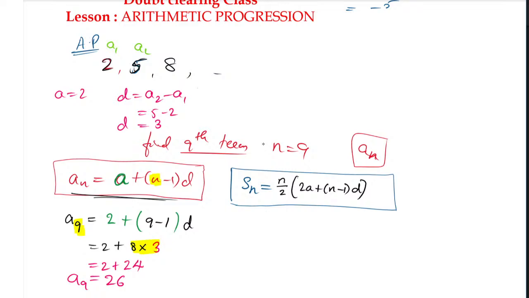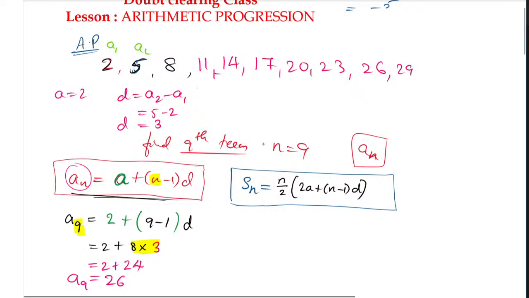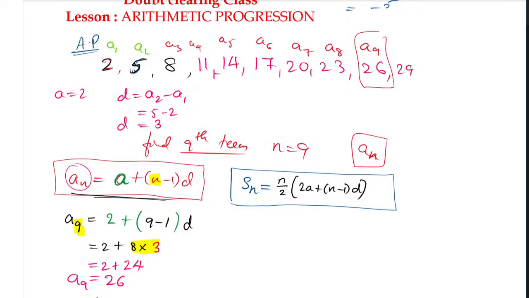Now we will move on to Sn. I am again and again saying an refers to which term we are finding. For example, if we continue like this, next it will come 17, next 20, 23, 26 and 29. See here: first term, second term, third term, fourth term, fifth term, sixth term, seventh term, eighth term and the ninth term, A9. So the ninth term is 26. That is the answer we have got.